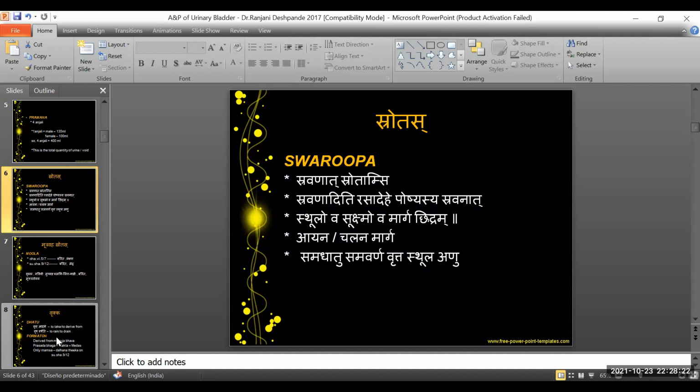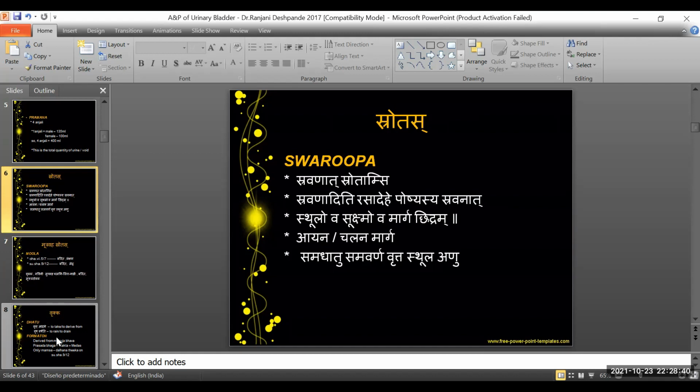In the same way, we have two varieties, that is the Sthula Srotas and the Sukshma Srotas. The Sthula Srotas, for example, the Annavaha Srotas, if we can equate it to the esophagus, is a tubular structure that aids the movement of Anna Dravya.